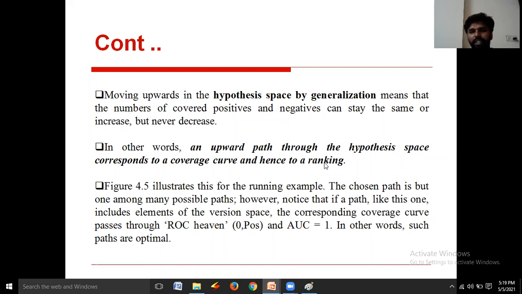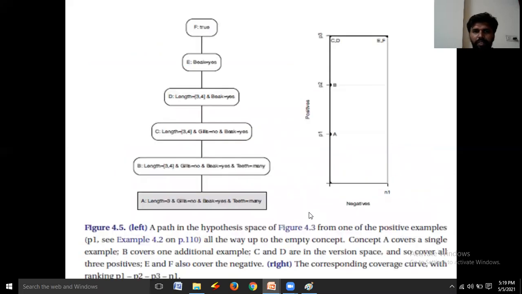I will explain this with this figure. If you observe this, hope you are able to see this. Otherwise, I will explain. Observe the bottom level.